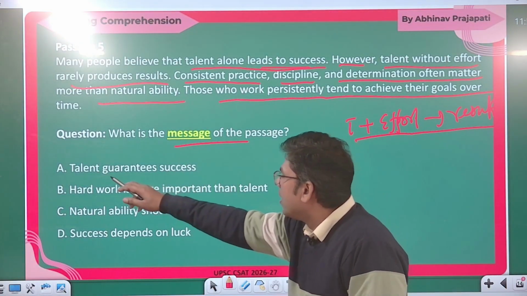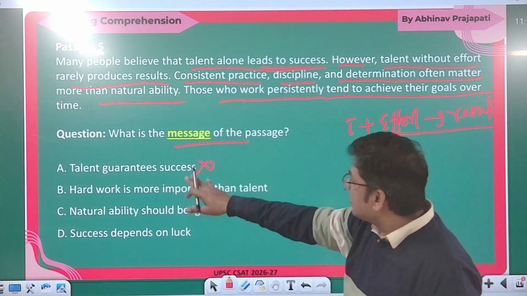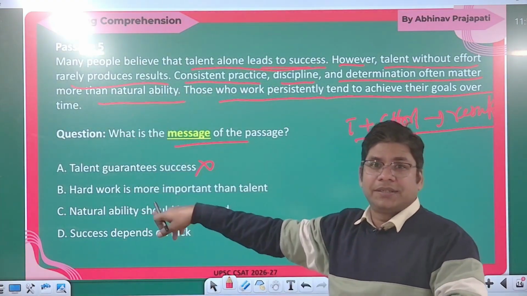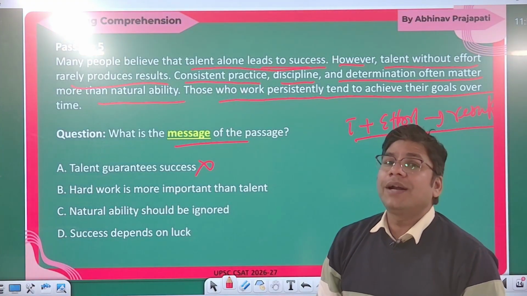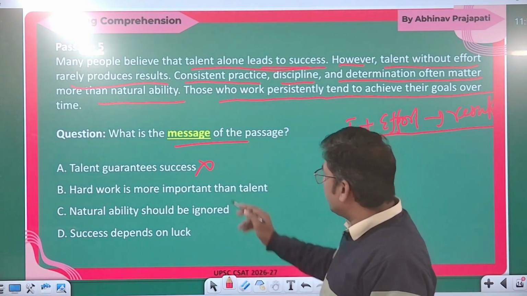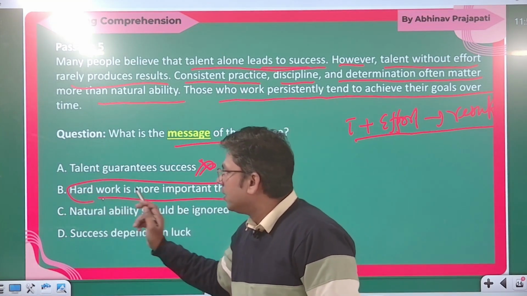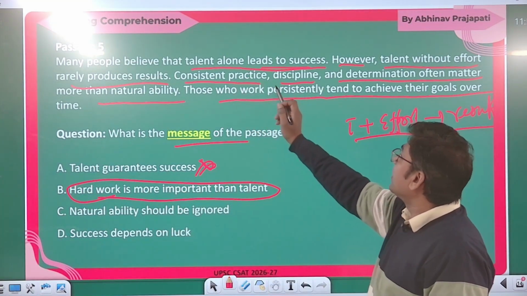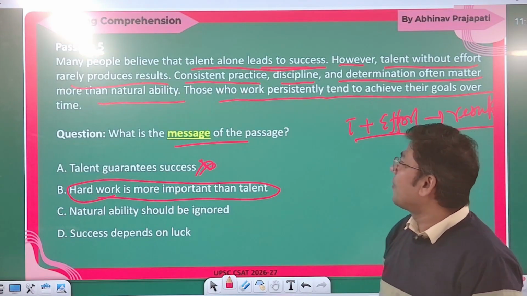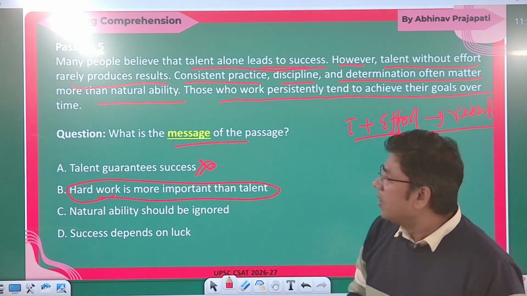"Talent guarantees success" cannot be true. This is opposite to the meaning. This is what people think, not what the author thinks. We have to see what the author is trying to say, not what the people are saying. So this cannot be true. "Hard work is more important than talent." Here you can say consistent practice, discipline and determination often matter more than natural ability. Natural ability means talent, so they are more important than talent.